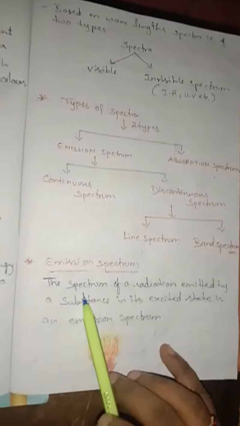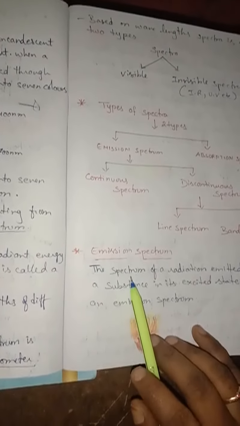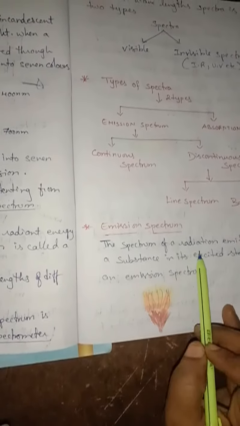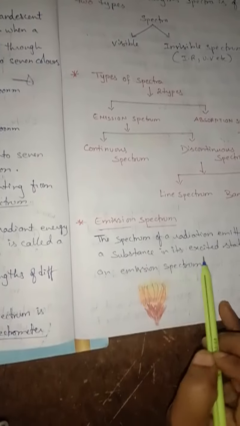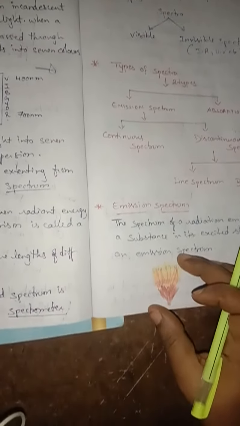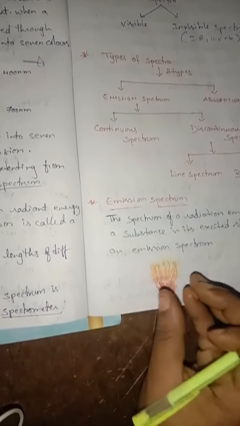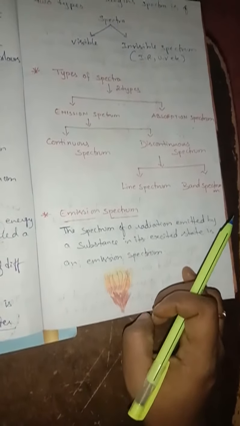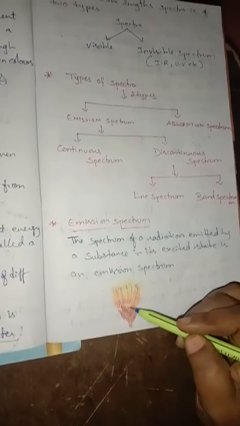Children, emission spectrum. So emission spectrum is produced by emission of radiations. The spectrum of radiations emitted by a substance in its excited state is an emission spectrum. For example, if you burn wood, what happens? It emits some radiations.